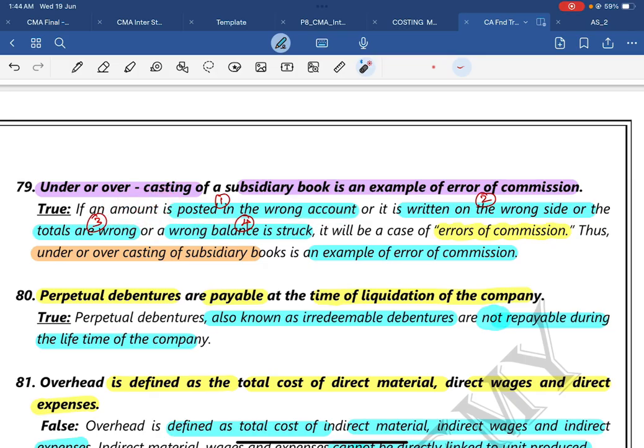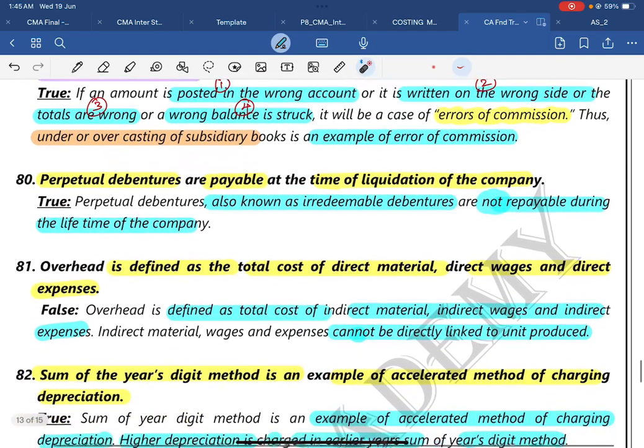Instead of sales, if you put it in the creditors account or debtors account, or it is written on the wrong side, or the totals are wrong. Instead of 5550, you have written 5505. Then the totals are wrong, or a wrong balance is struck. While balancing, you are committing a mistake. It will be a case of error of commission. Thus, under or overcasting of a subsidiary book is an example of error of commission.